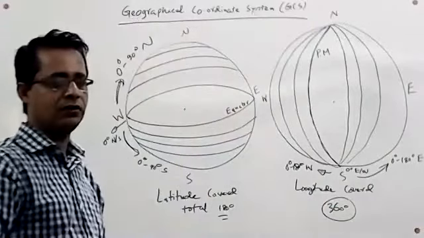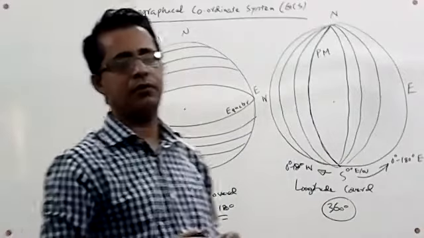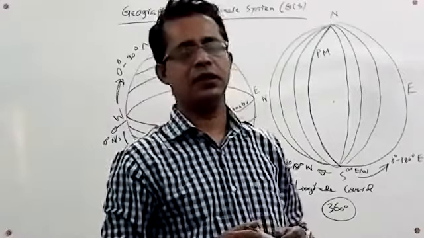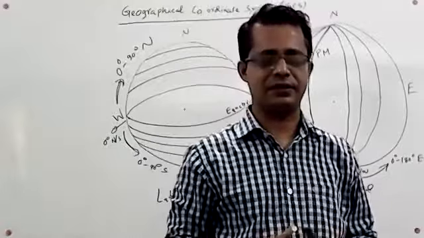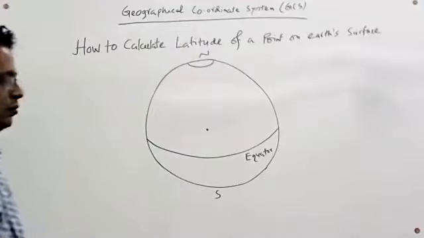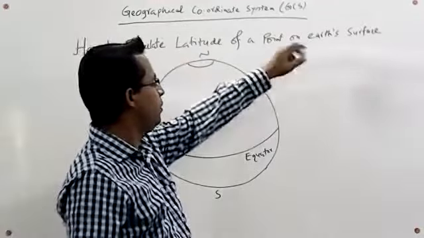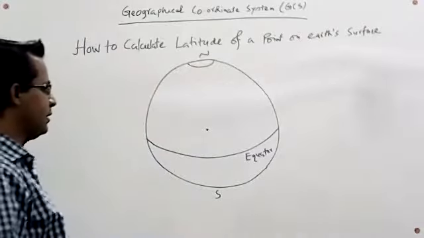Now we are going to see how to calculate the latitude of a point on the Earth's surface.